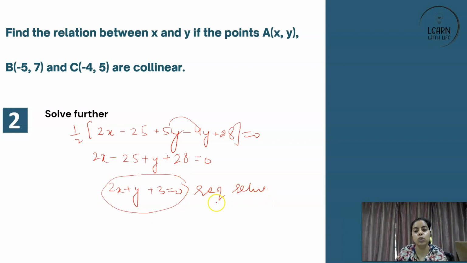Okay, because we don't know anything else, you will not be able to get the values of x and y. But yes, you will come to this required relation, which was asked: find the relation between x and y if the points are collinear. I hope you understood. If you did, please write yes.